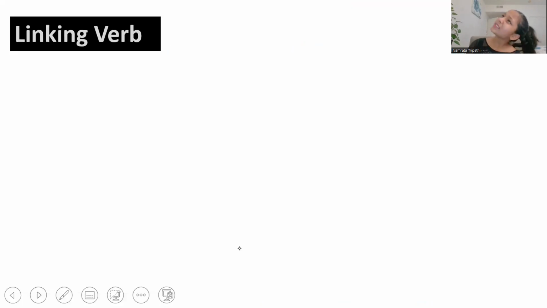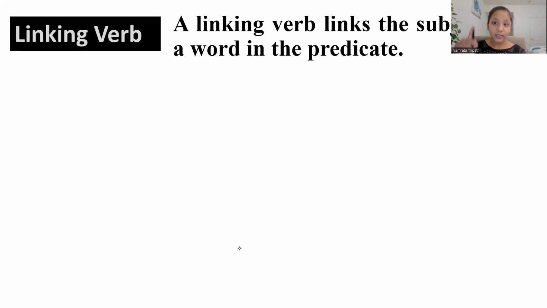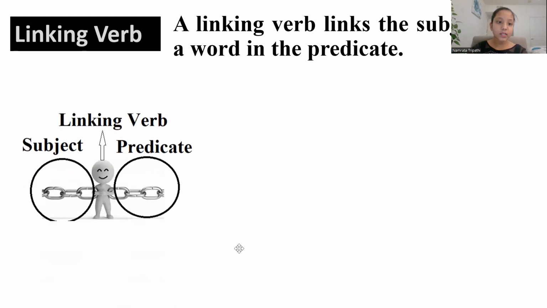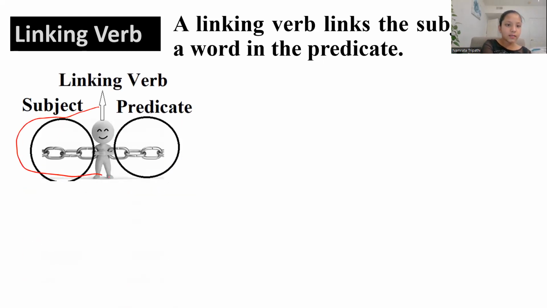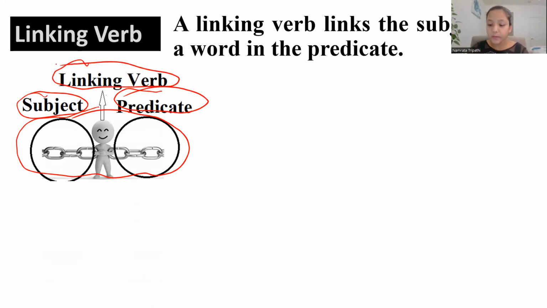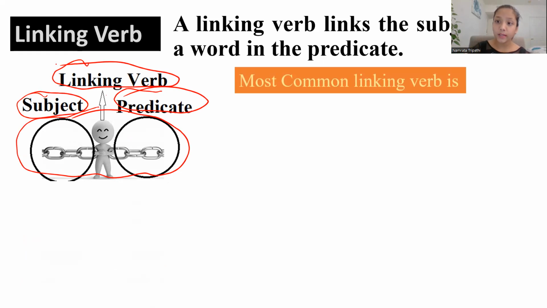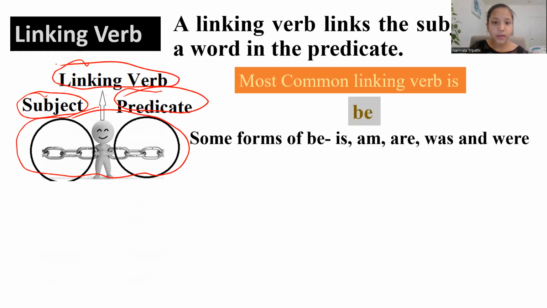Linking verb. What's a linking verb? A linking verb links the subject with a word in the predicate. Like, suppose this is a sentence. This part would be the subject, and this part would be the predicate. And we need something to link them together. So we use a linking verb. Let me show you by giving you an example. The most common linking verb is be. Some forms of be are it, is, am, are, was, and were.